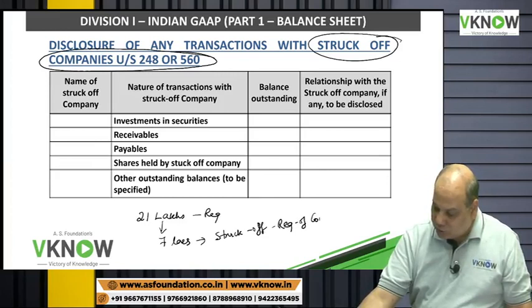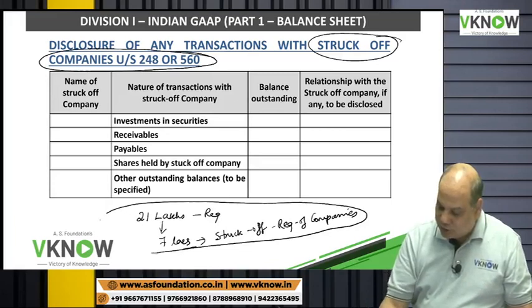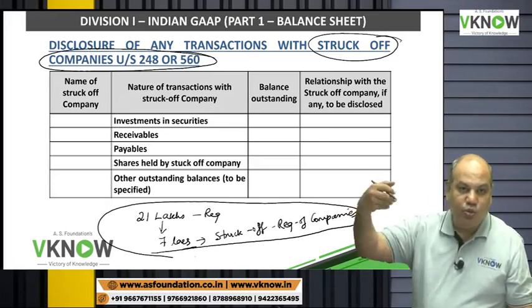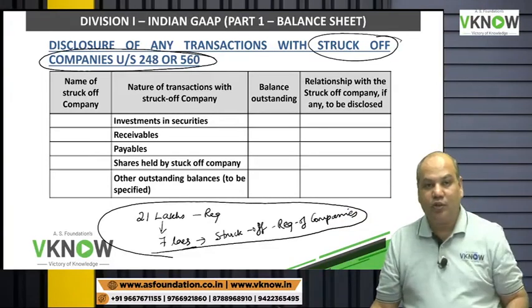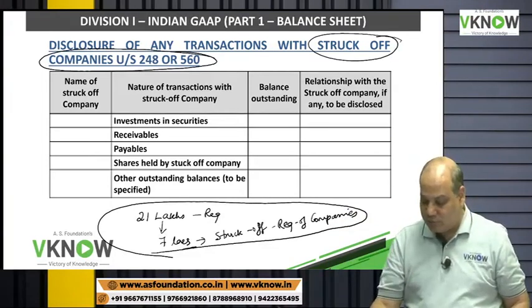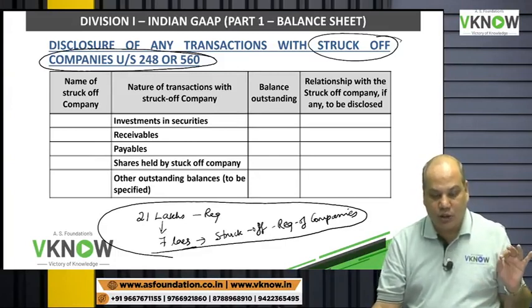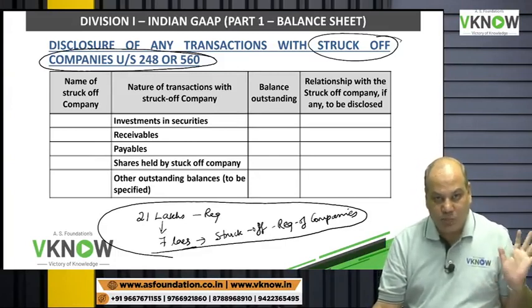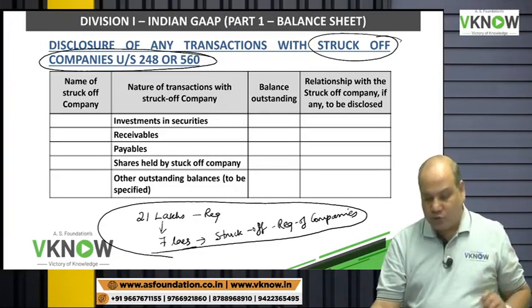The government says, if you don't do business, then why are you registered? So they have removed their names, but then you may have some transaction outstanding with that company. So in case you have any relationship with a company whose name has been struck off by the government, you have to give a disclosure.